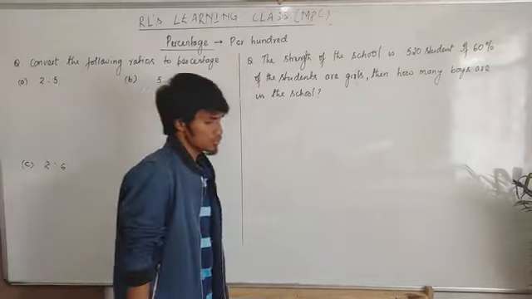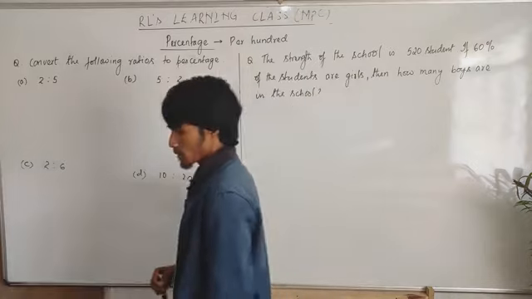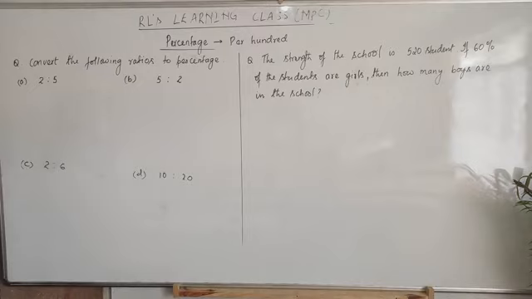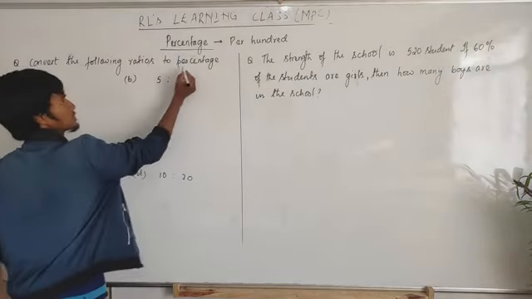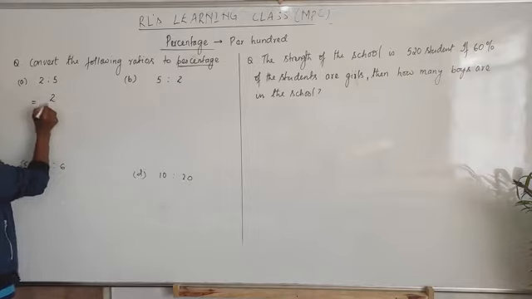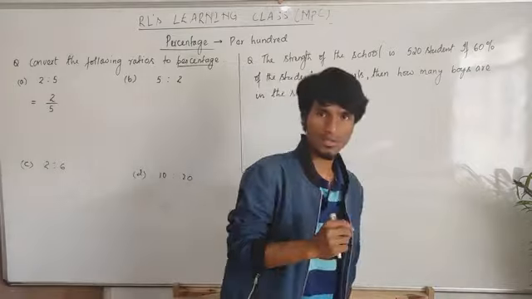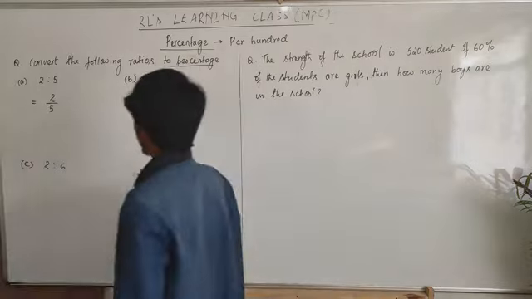Okay, now these were the two questions I solved for you. Then again I'll ask you to do some by yourself. Okay, now this one, we'll do fast. Convert the following ratios to percentage. Now given here are all ratios. Then we'll convert them in terms of percentage, meaning per 100. Okay, now this one, 2 is to 5, we can write as 2 by 5. Like this. And I told you whenever we convert to percentage, we always have to multiply with 100.